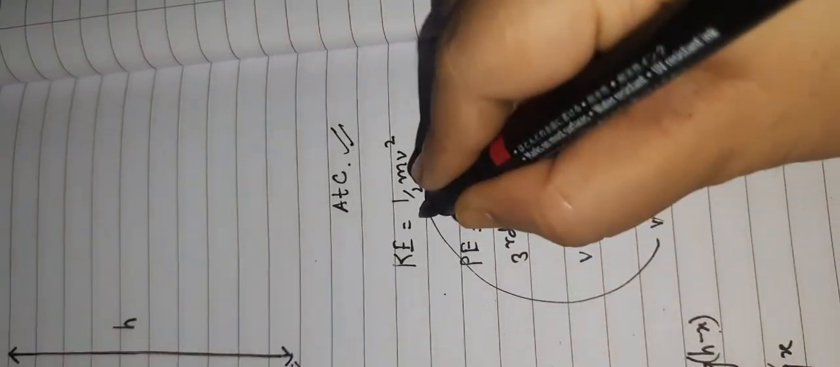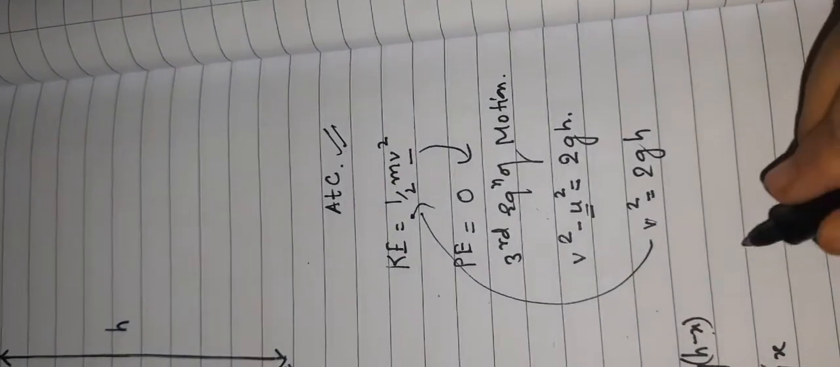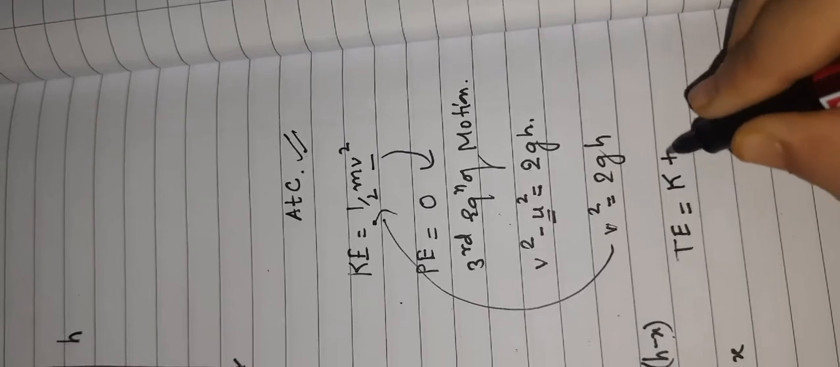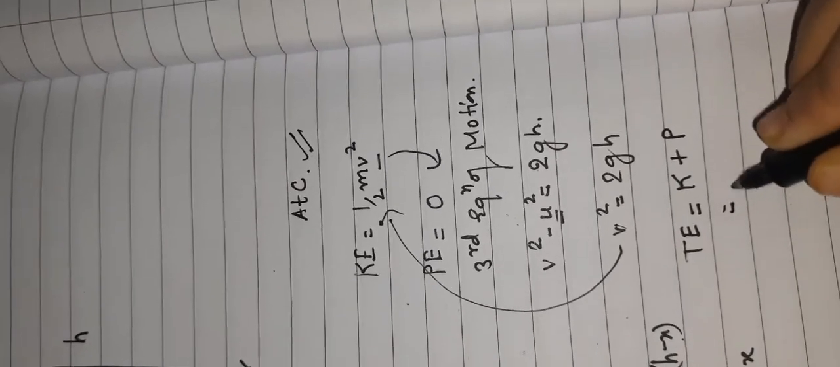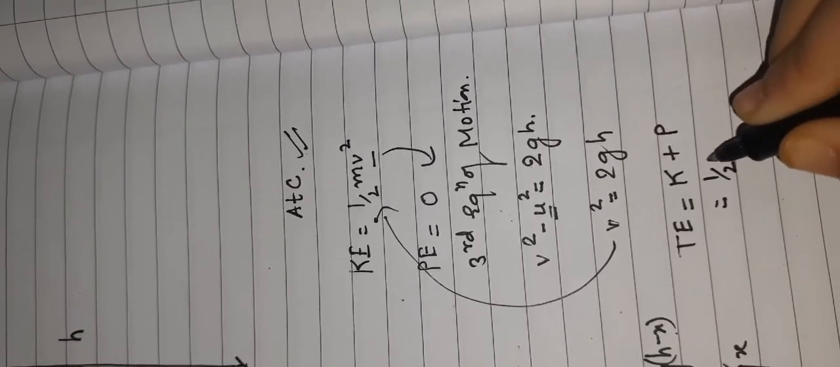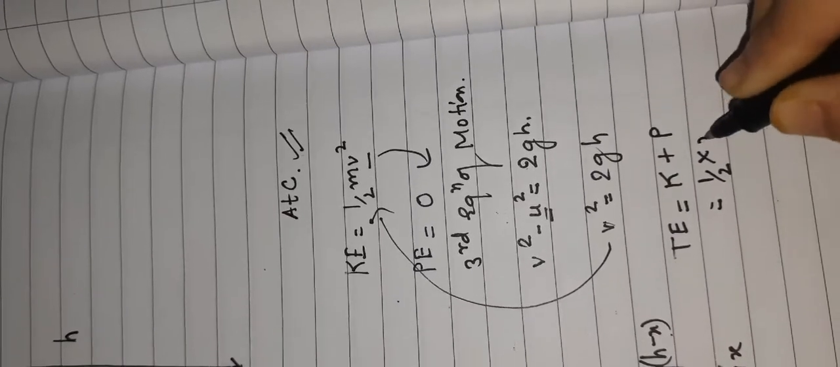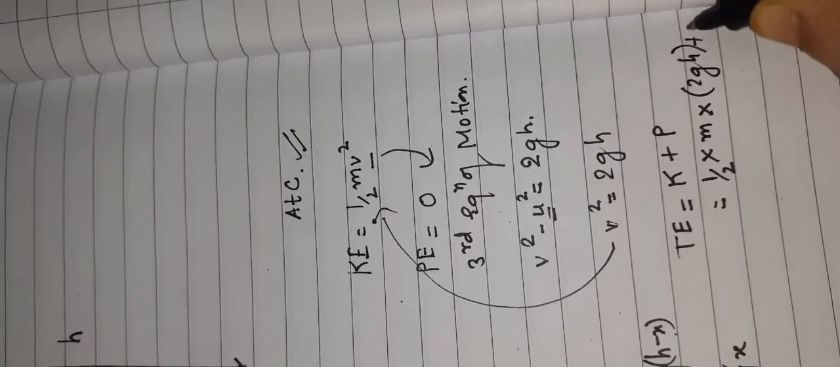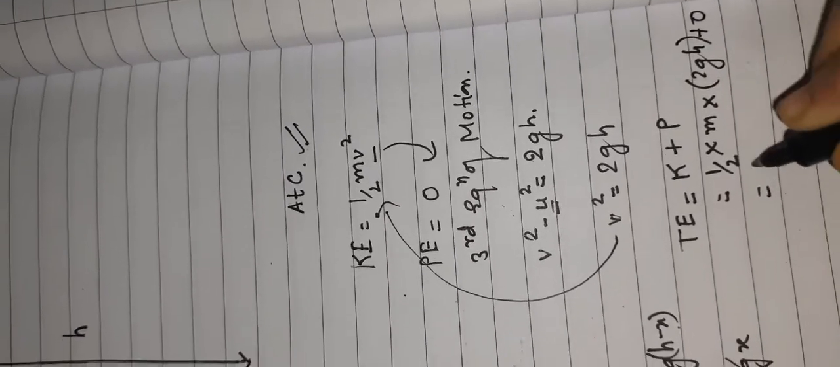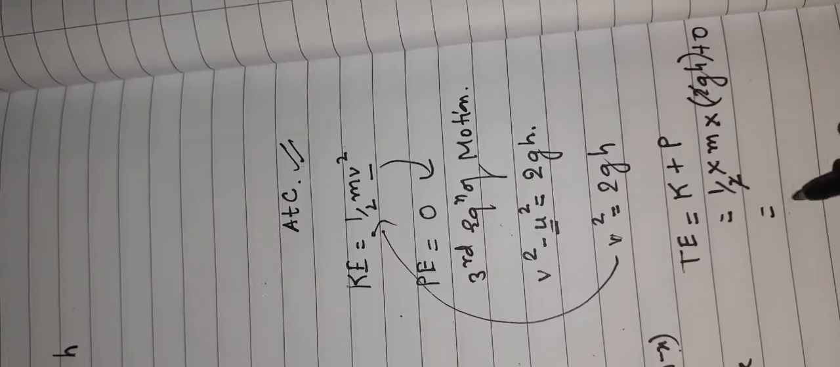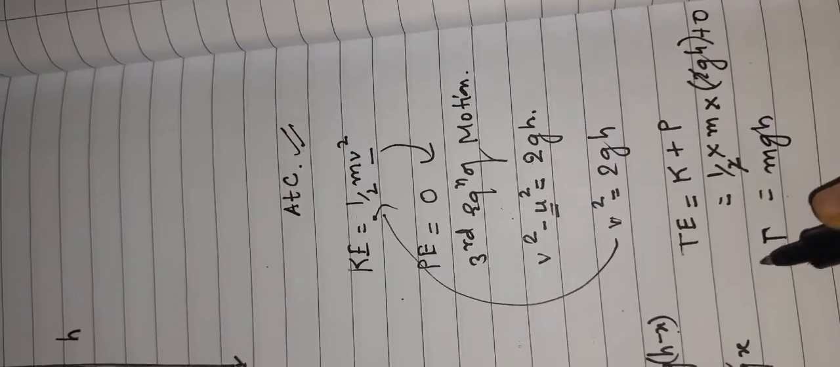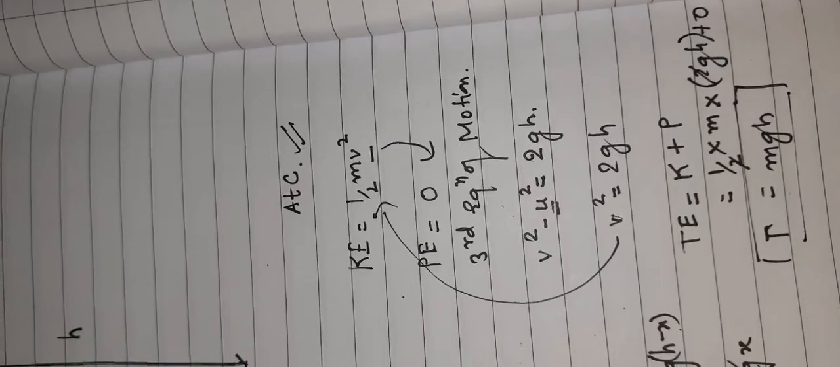After putting the value of v square in this formula, the total energy of the system at point C will be kinetic energy plus potential energy. Kinetic energy has come as half into m into 2gh, and potential energy is 0, so I am keeping it as 0. Half and 2 cancel, and lastly what I am getting is mgh. So my total energy in this case is also mgh.